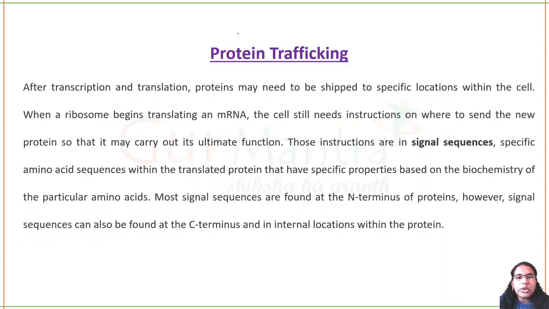Today we are going to learn about protein trafficking. What is the meaning of trafficking? Trafficking means the protein has to be sent to a particular location.